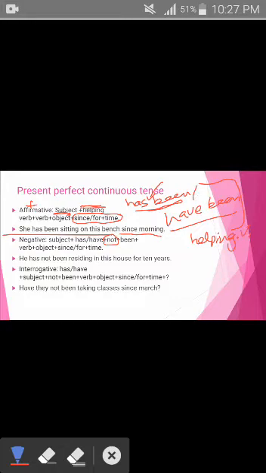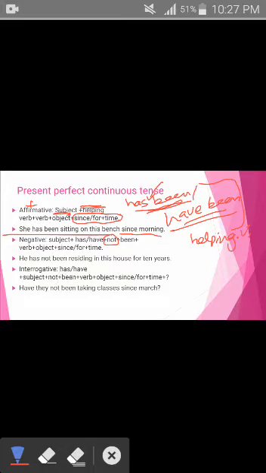Has not been, have not been. Not will be placed between has and been, then verb, then object, then since and for, plus time. He has not been residing in this house for 10 years.